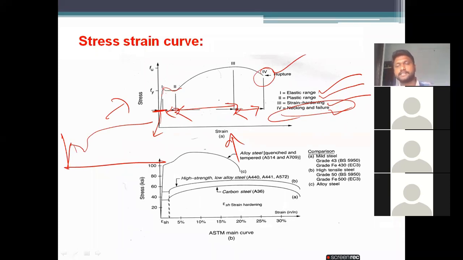But in most cases, we see the elastic range, then the plastic range, then the strain hardening range, then failure. That's why when you apply a load on the steel member, stresses are developed in it. Based on that, deformation is formed. After that, there will be a permanent deformation.